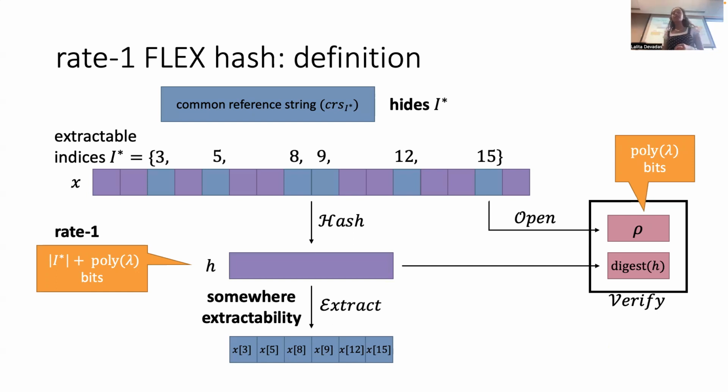But what we're going to do is verify the opening against a succinct digest of H. Throughout this talk, whenever I say digest, you should just think of some collision resistant hash. Imagining a Merkle tree is the most helpful, because all known constructions use a Merkle tree hash as their digest, but basically just some succinct hash that doesn't have any extractability properties.